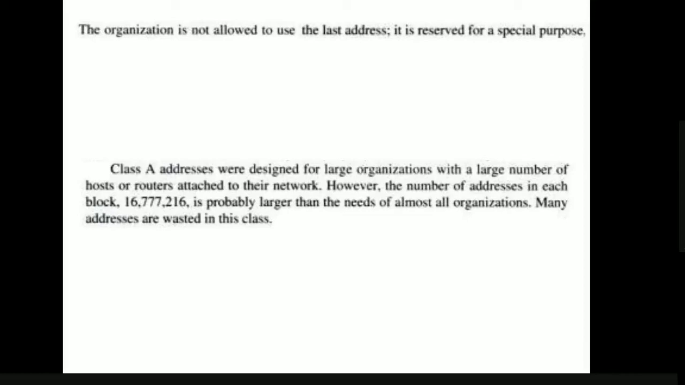However big an organization can be, it may not have this many, 1 crore 67 lakh 77,216. So if we allocate a class A IP address block to a particular organization, obviously lakhs or crores of IP addresses are being wasted, right? Next, we'll discuss the solution to avoid this kind of problem as and when the discussion comes, but for the time being just remember.